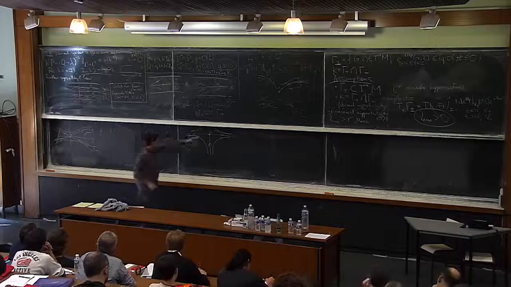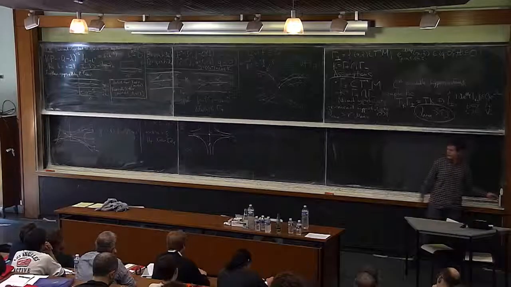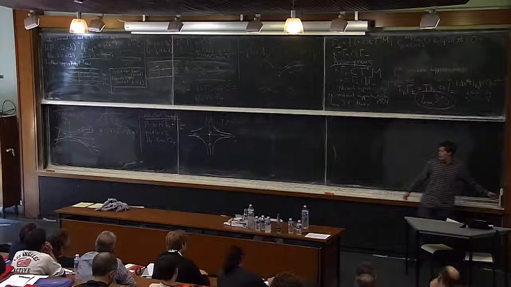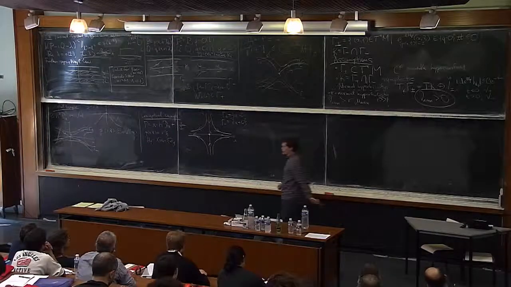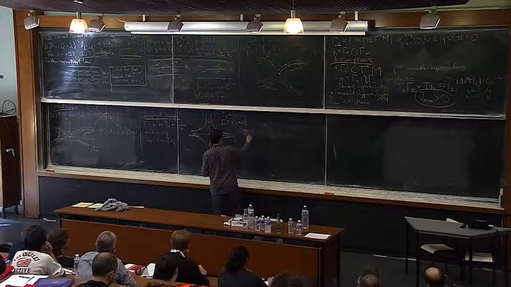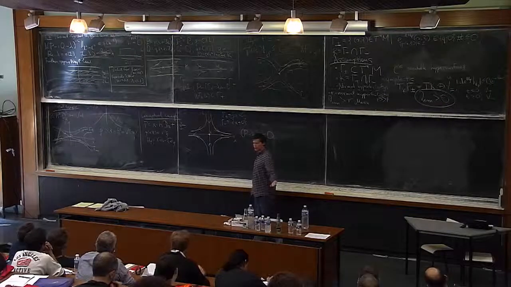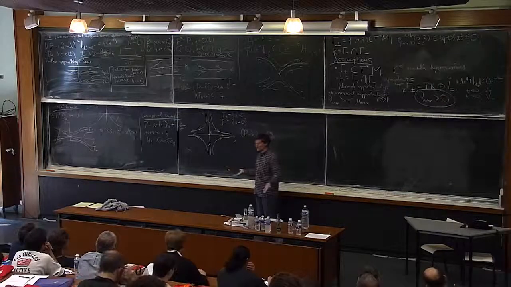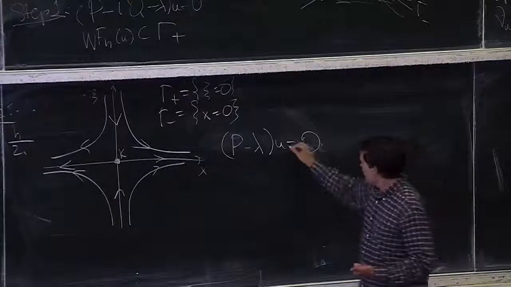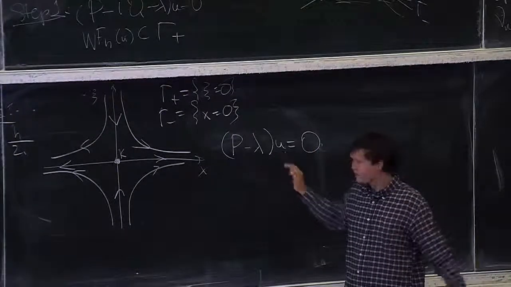Now if we go back to this example of a hyperbolic flow, I'm not even going to bother with Q. You can of course put it in, but then it becomes more messy. So we're just looking for places where this operator is not invertible. We want to see what kind of gap we can get. And then, this is an ODE, so it always has some kind of solutions.